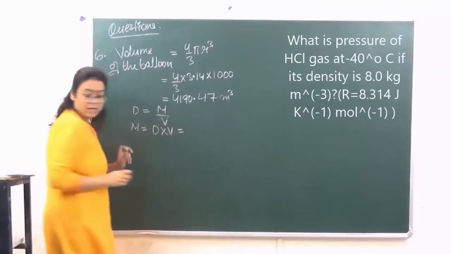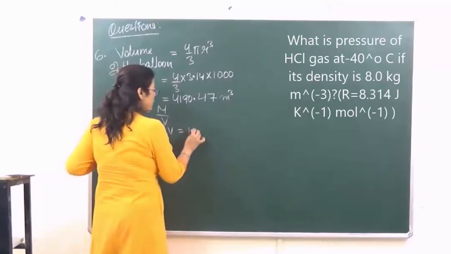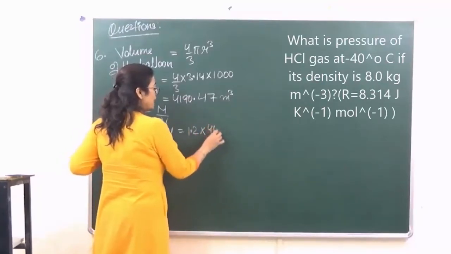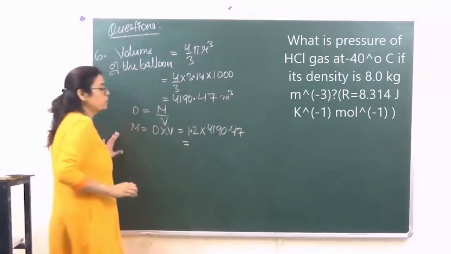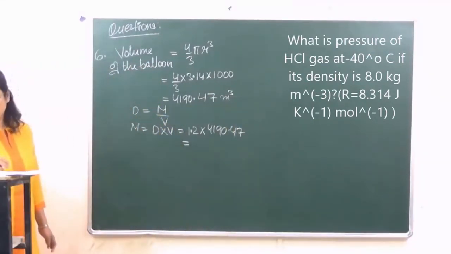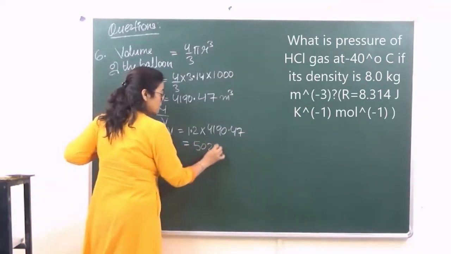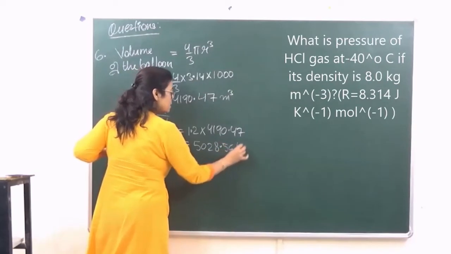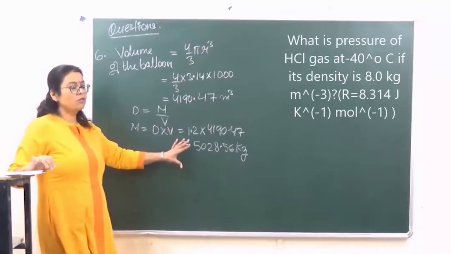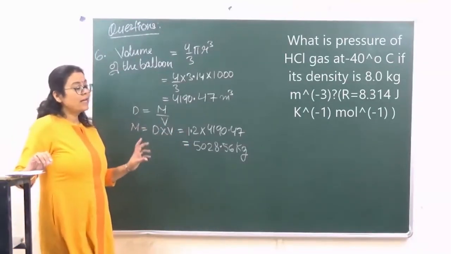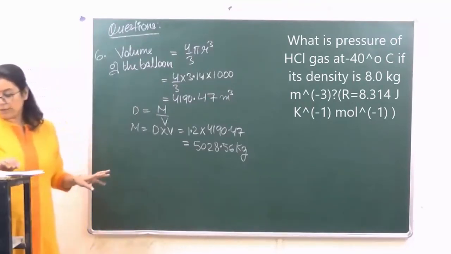Density has been given as 1.2, so 1.2 into 4190.47. Multiplying gives us 5028.56 kg. So this is the mass of the balloon. Now we have to calculate the mass of the air. The mass of the balloon we have got.